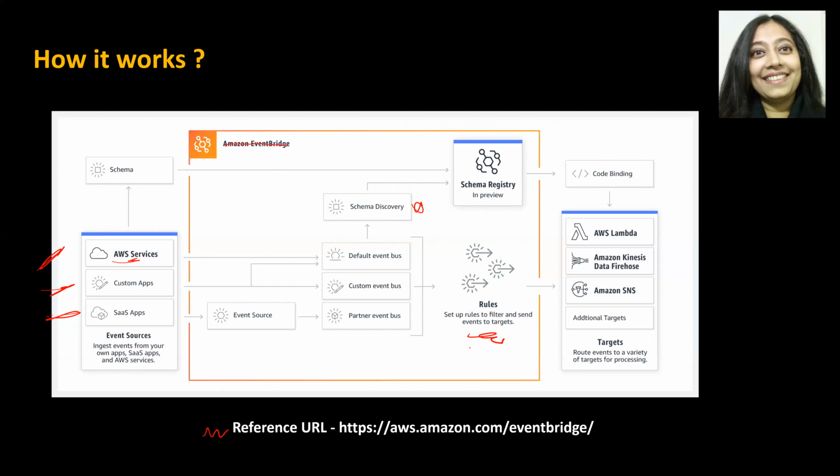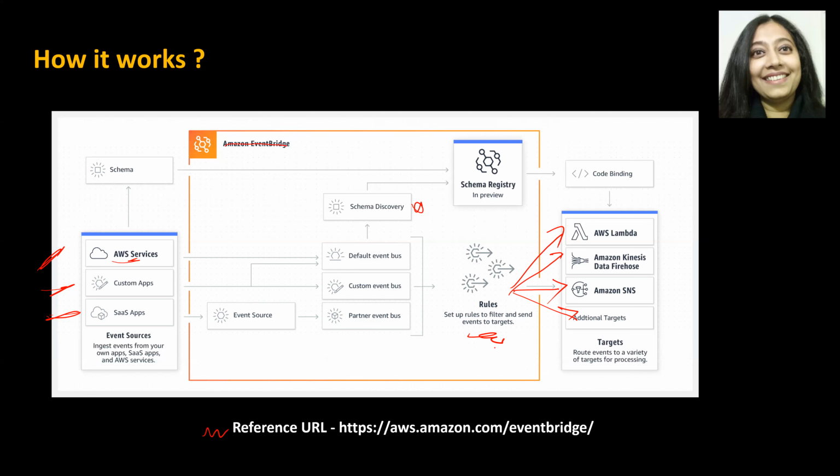And it eventually figures out how am I supposed to direct this event data? Who is the eventual target receiver of this? Do I need to call a Lambda function? Do I need to send this to Kinesis? Or are there any other targets? Or do I need to send a notification using SNS? So this is pretty much what EventBridge does, right?